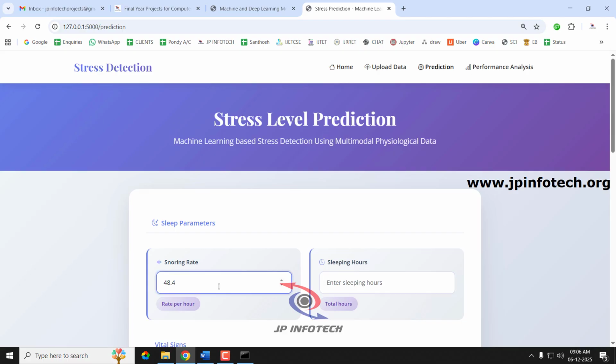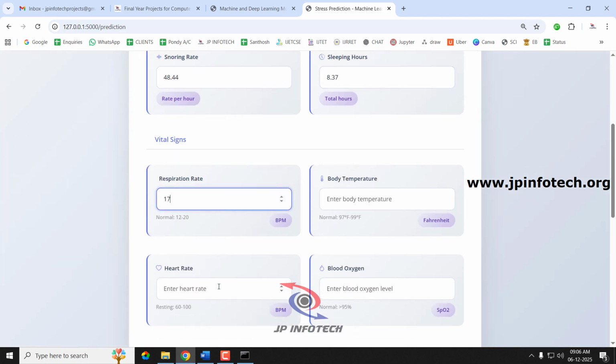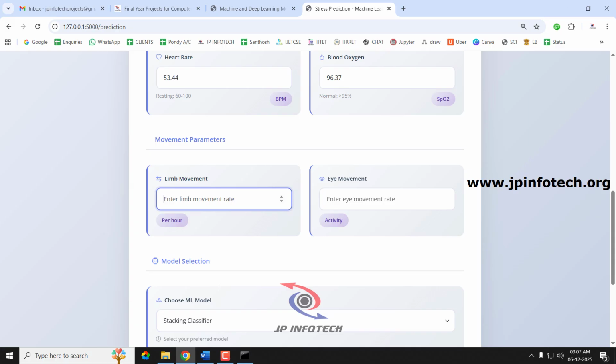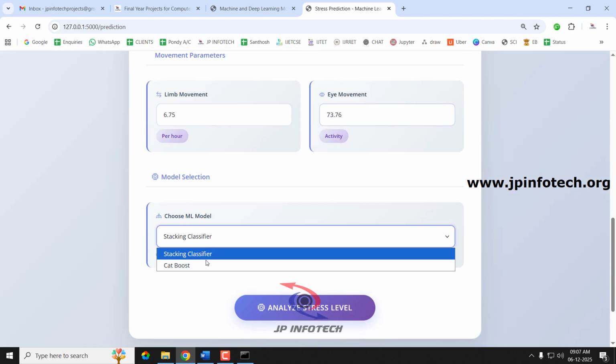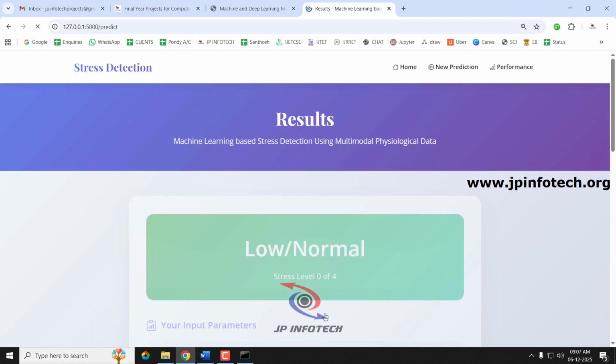48.44, sleeping hours 8.37, respiration as 17.37, body temperature as 98.06, heart rate as 53.44, blood oxygen 96.37, and limb movement 6.75, eye movement 73.76. And now I'll just select the CatBoost and let us analyze the stress level.